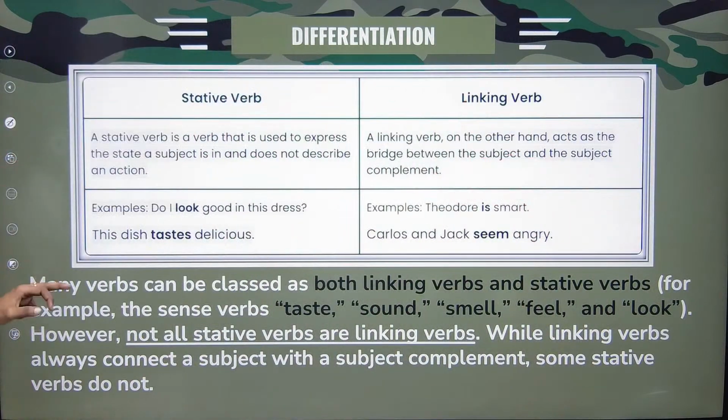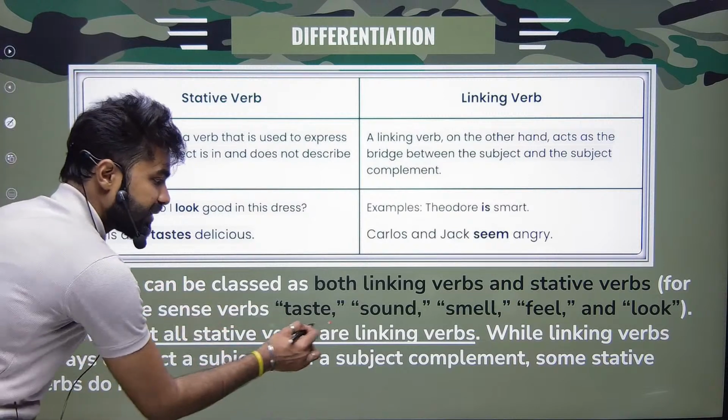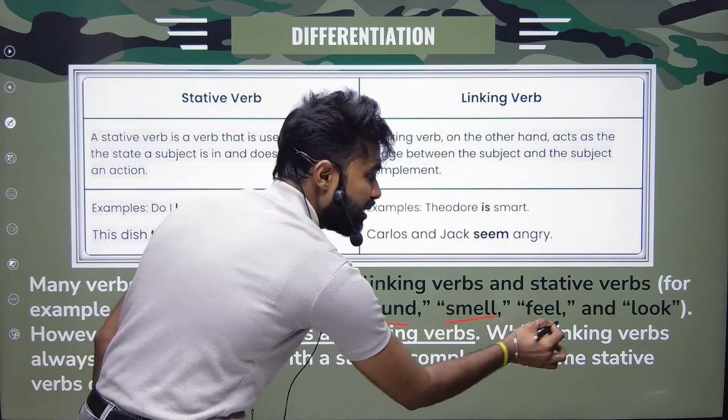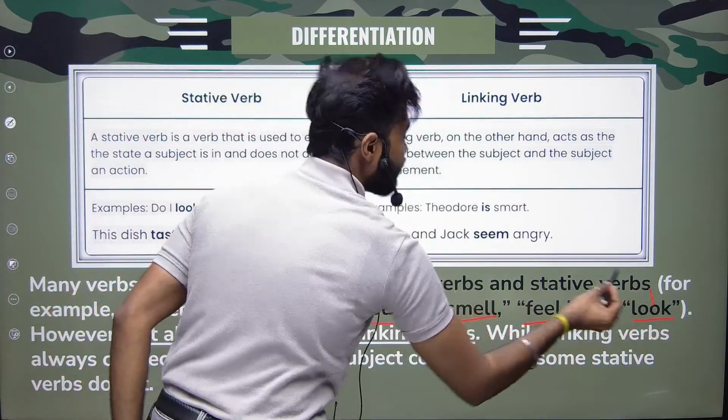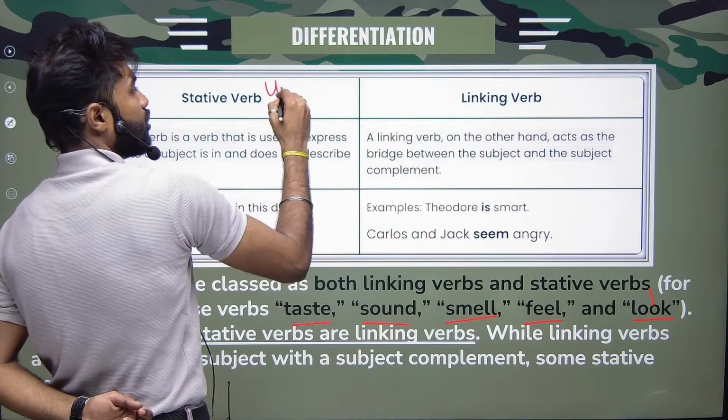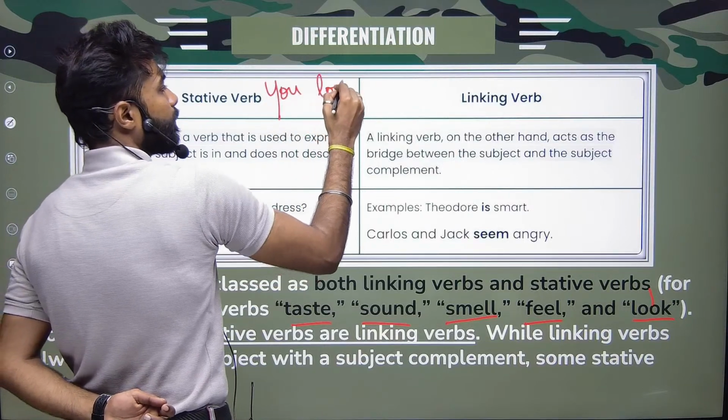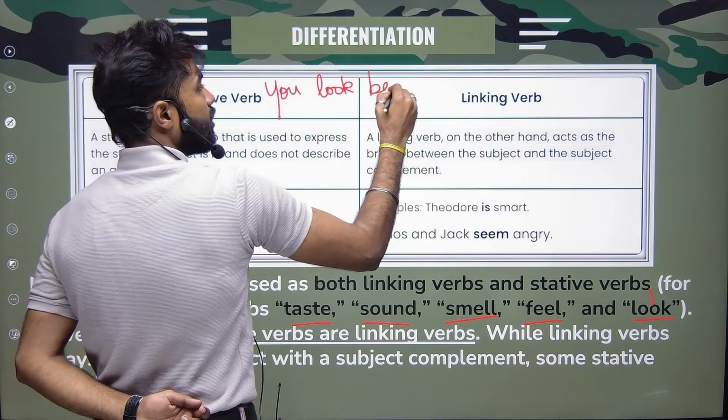So now read this one. Many verbs can be classed as both linking verbs and stative verbs. For example, taste, sound, smell, feel, look. Let me take this word look. You look beautiful.